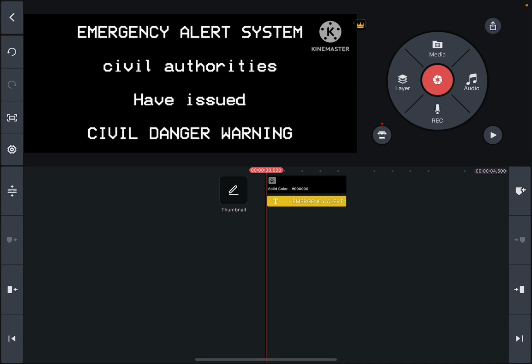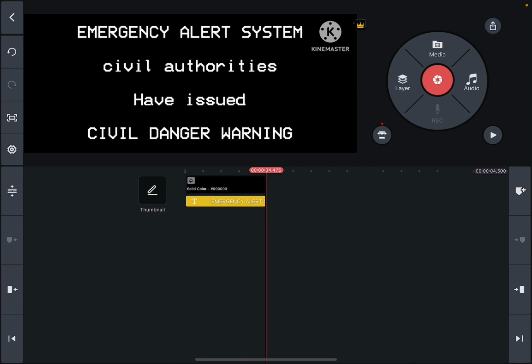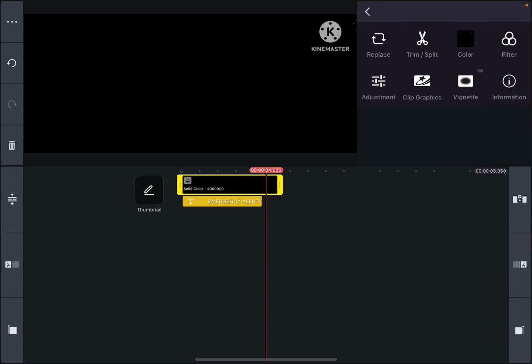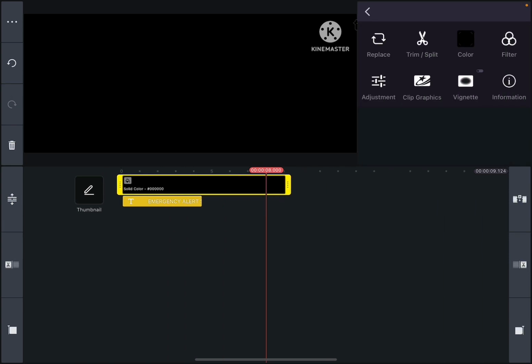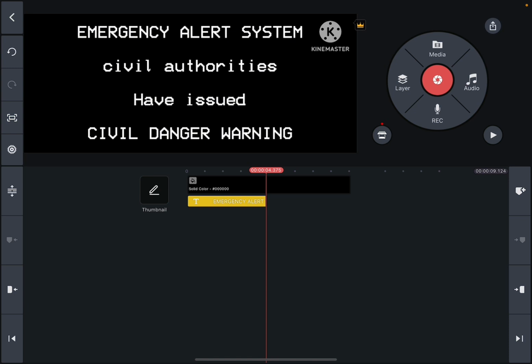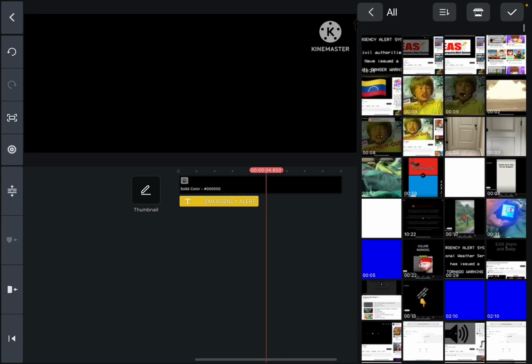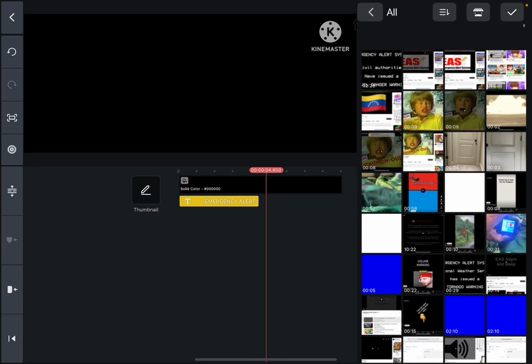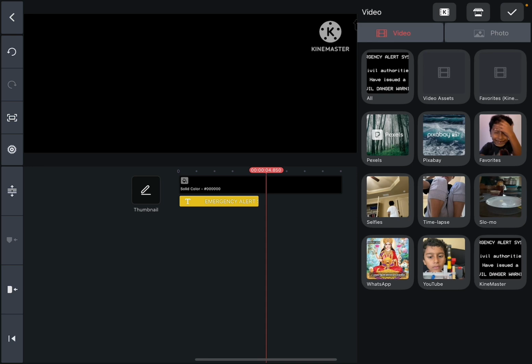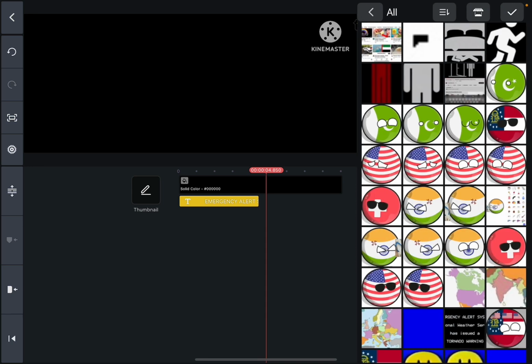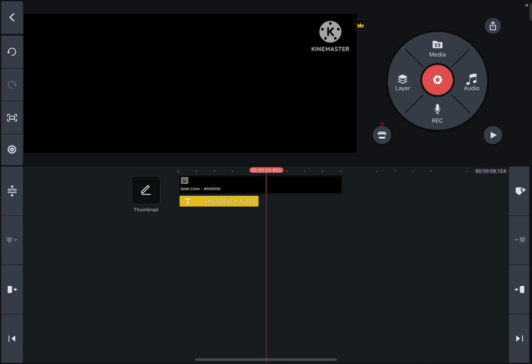And then you could just delete the text and go to layer and then media, and then photos, and then all, and then you can click one of these photos. I'll show you how I got them.